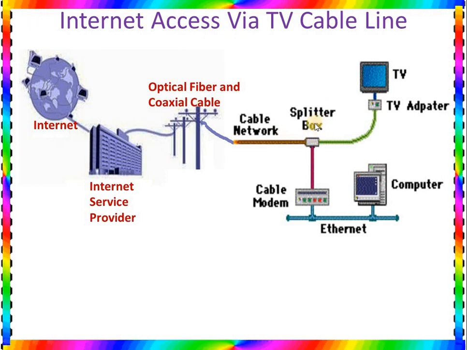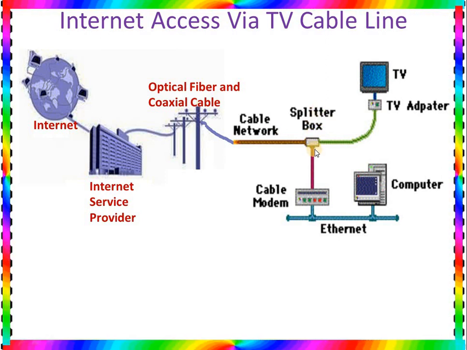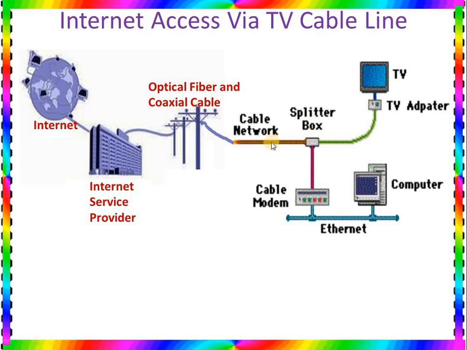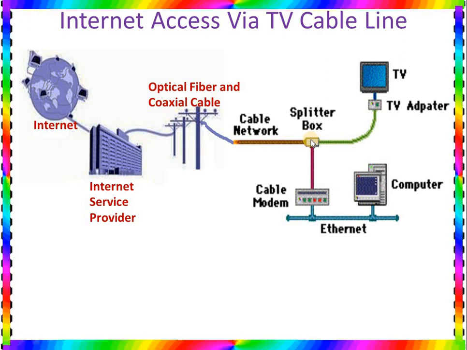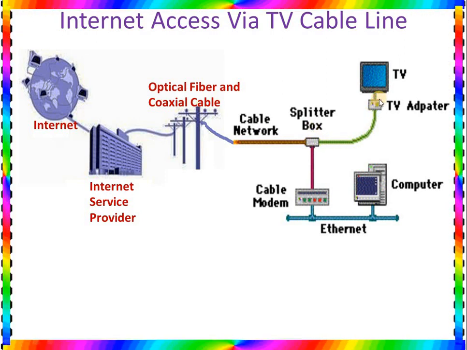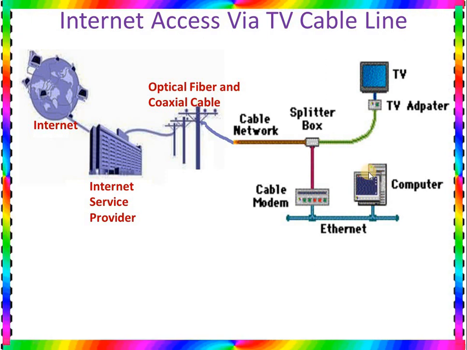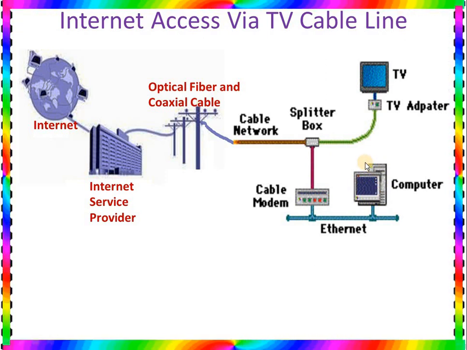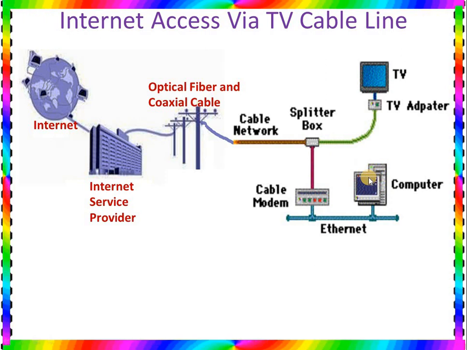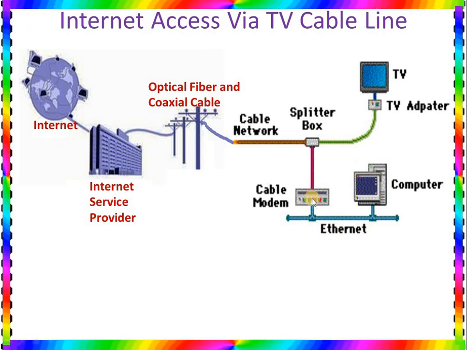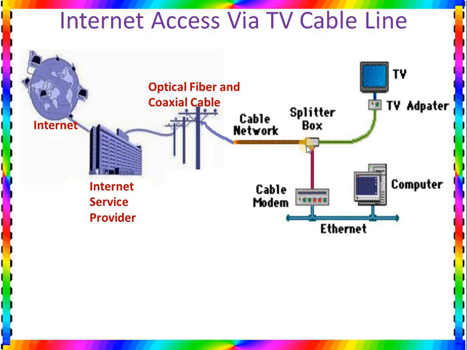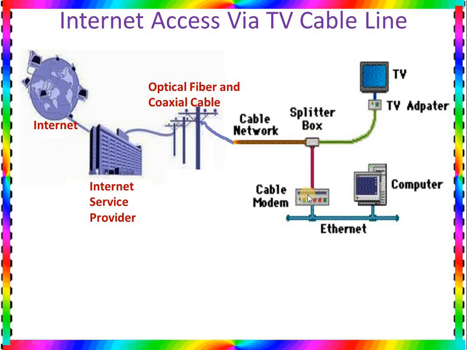Here we can say the cable network is connected by using coaxial cable or optical fiber. Then here you can also find a splitter box. The splitter box is just like your telephone splitter, but this splitter box can divide the coaxial cable, or the TV cable, into two parts, so that one part can be connected to our TV and the other part can be connected to our cable modem. Then the cable modem is connected by an Ethernet cable to the computer. So in a reverse manner, the computer is connected with the cable modem, which is connected to the splitter, and the splitter connects two hardware, one for the TV and another for the cable modem.